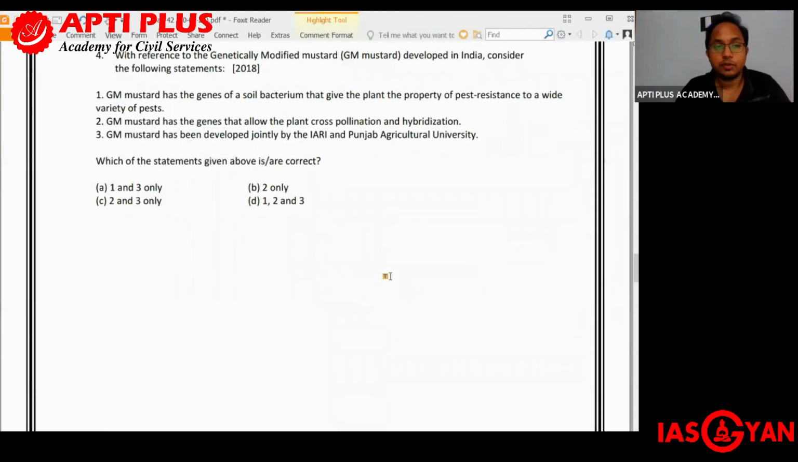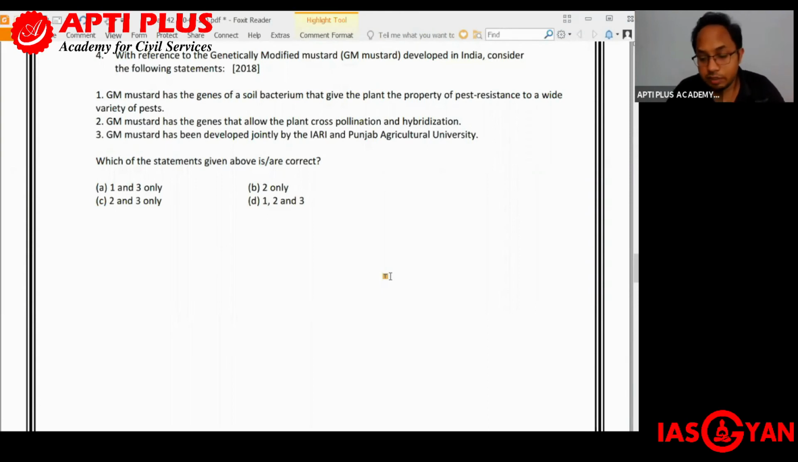Moving on to the fourth question for today, with reference to the genetically modified mustard, also called GM mustard, developed in India, consider the following statements. So we know that in India, though it has not yet been used on a commercial basis in real fields, we do have something called GM mustard or genetically modified mustard. The main objective was to increase the yield of oil, mustard oil mainly, or vegetable oil, because India has to spend a huge amount of its foreign exchange reserves on importing vegetable oil, especially mustard and all, right?